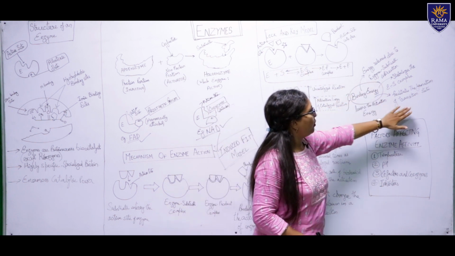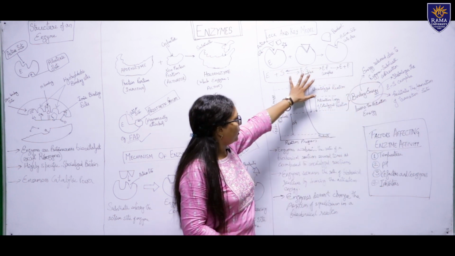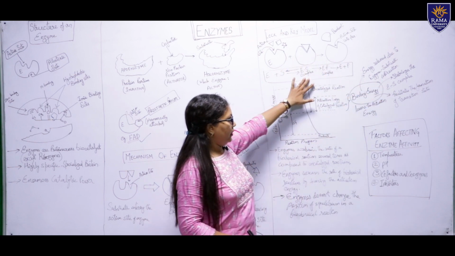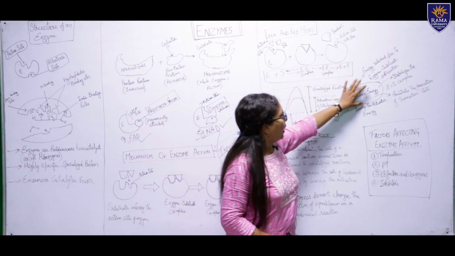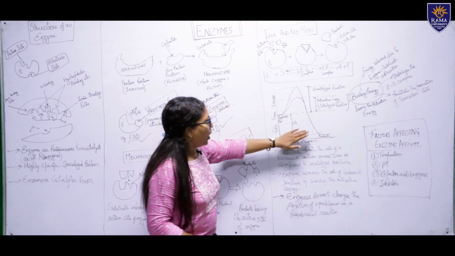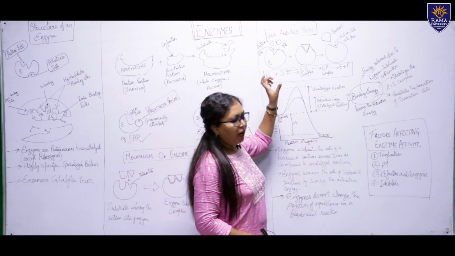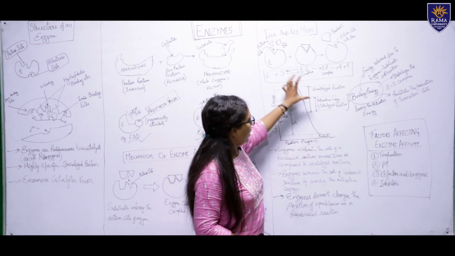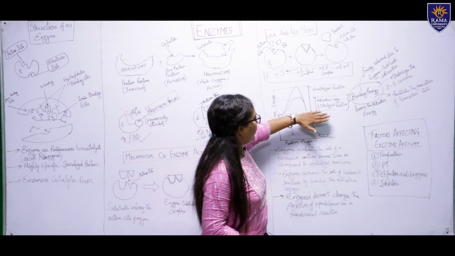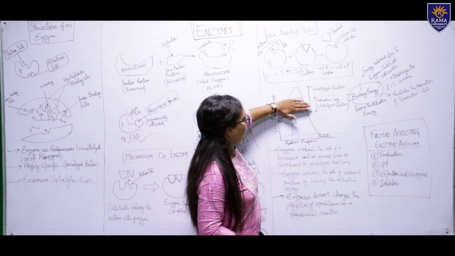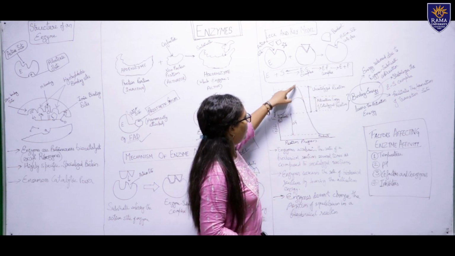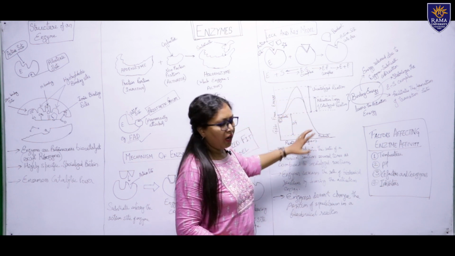So, this binding energy facilitates the formation of the ES complex and the transition state, and it also stabilizes the ES complex. So, this binding energy is the energy which lowers the activation energy. This is how there is a difference between the catalyzed reaction and the uncatalyzed reaction. Suppose here are the substrates, and this is the free energy of the substrate. This will be the activation energy of the catalyzed reaction, and this will be the activation energy of the uncatalyzed reaction.